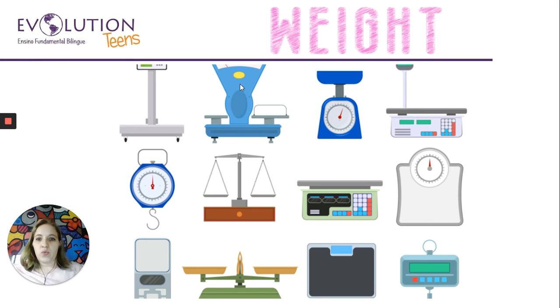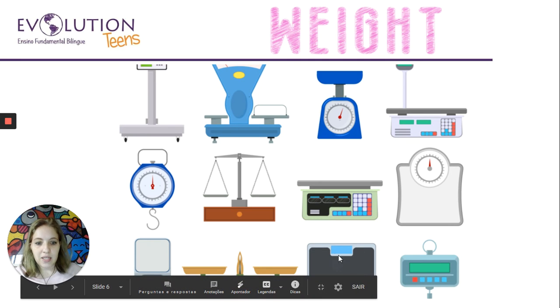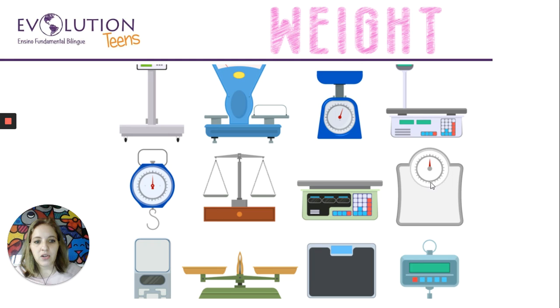Yeah, these ones we can see in supermarkets. Yes, these ones. So here we have some different kinds of scales, right? To measure the mass is very simple. We put something on the scale. If it's digital, like this, the number will appear here. But if it's like this, you have to count here the number, right? But it's simple.